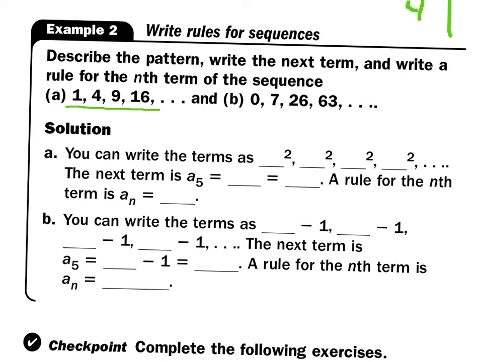1, 4, 9, 16. Well, I know 16 is a perfect square, 9 is a perfect square, and 4 is a perfect... Oh, it's 1 squared, 2 squared, 3 squared, 4 squared. Dot, dot, dot. So would we call that finite or infinite? Hopefully you see that that's infinite because the dot, dot, dot makes it infinite. So maybe I want to write that down somewhere. Infinite series.